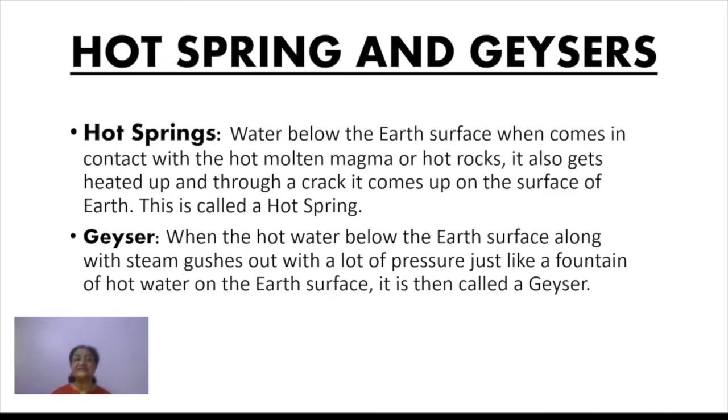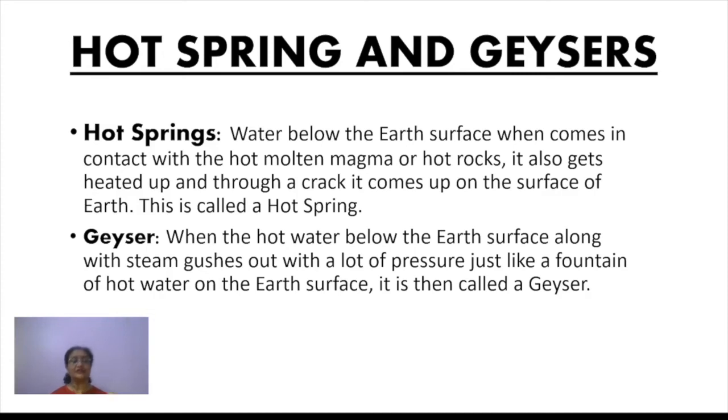Now in this case the steam is also there, and the main factor behind it is that there is an opening on the earth's surface, or if there is no opening, it blasts it away. It causes that opening to develop, and when it comes out along with steam, a lot of steam is there, and you all know very well, steam has a lot of pressure and force with it, so it gushes out with a lot of pressure, just like a fountain. We have several places with water fountains on the earth's surface.